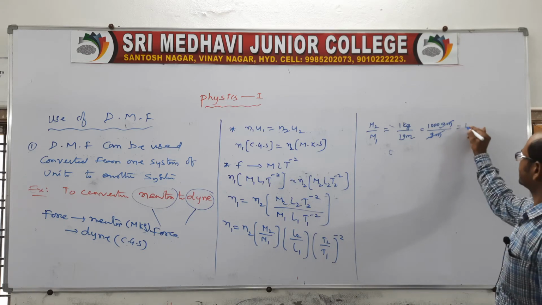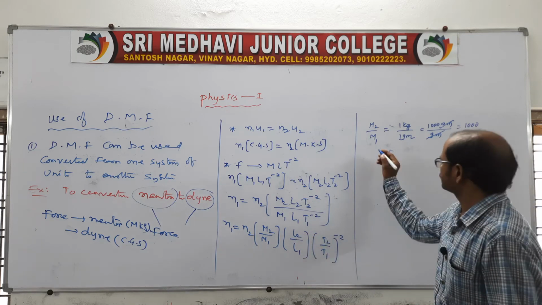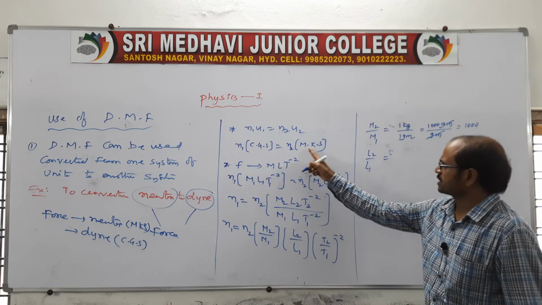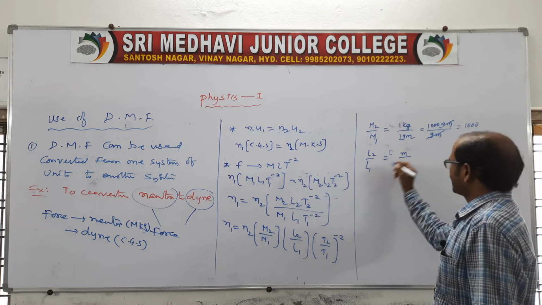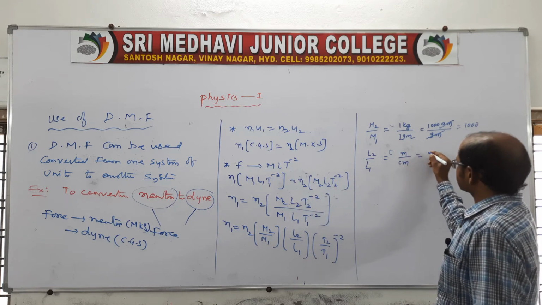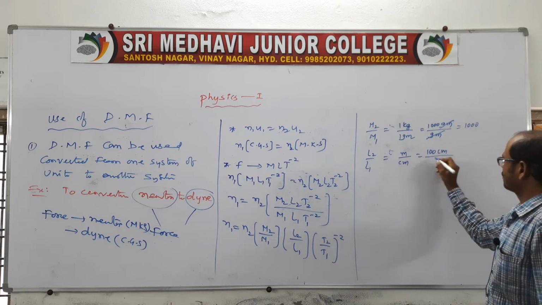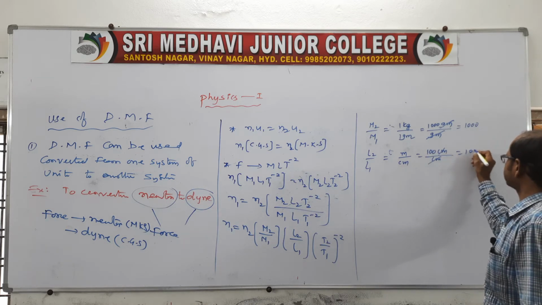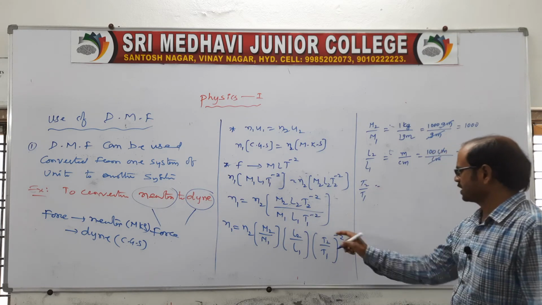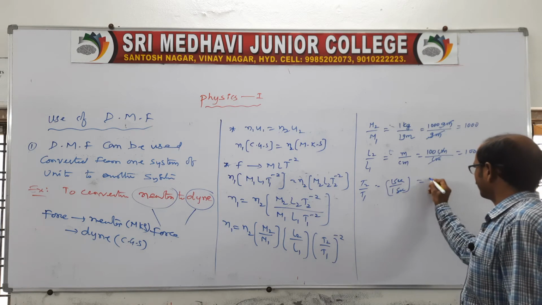So that we will get the 1000 here, m2 by m1. Take the same process: L2 by L1, where L2 is related to MKS, measured in meters, and L1 is related to CGS, measured in centimeters. So 1 meter is 100 centimeters by 1 centimeter, so centimeter is cancelled. Like here, time also, you take T2 by T1. It is measured in 1 second by 1 second, so that we get only 1.